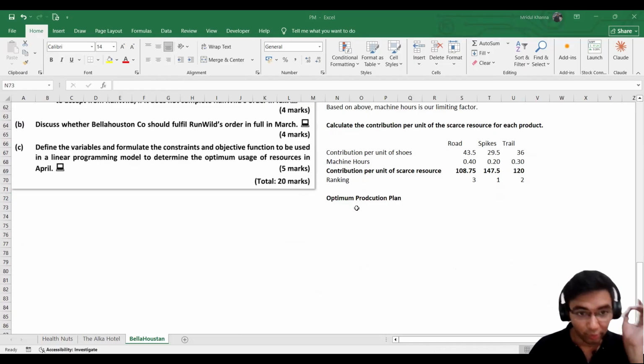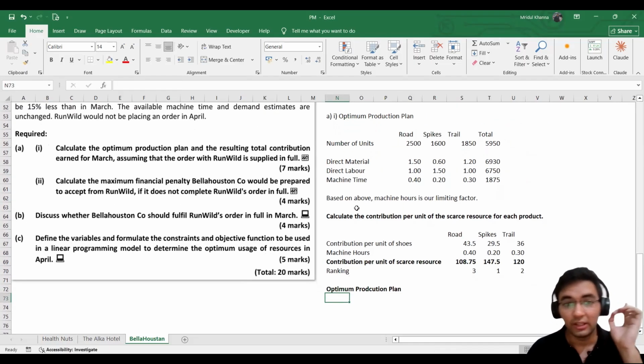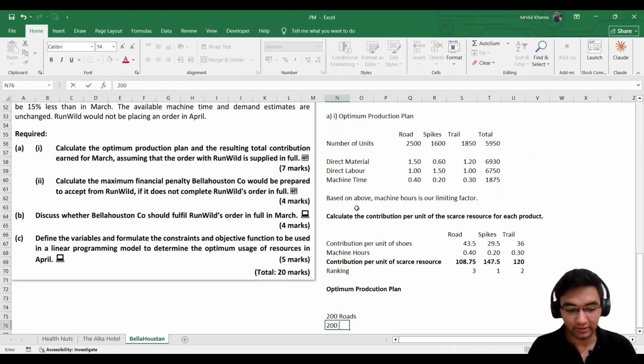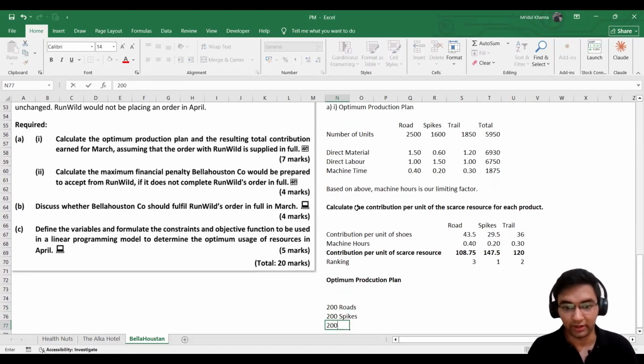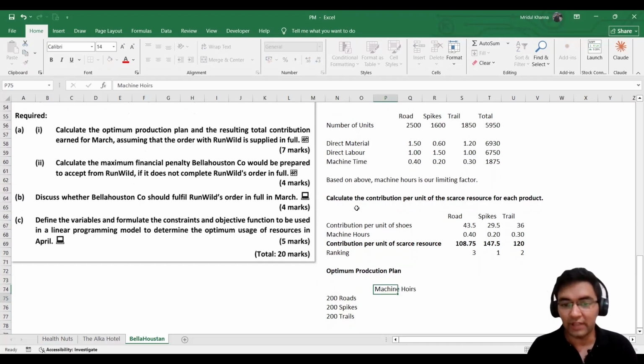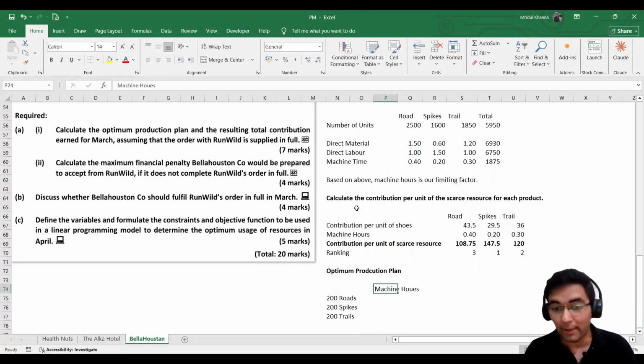So don't forget, our first priority is to fulfill the Run Wild's order. So 200 roads, 200 spikes, and 200 trails. What will be the next column? The next column would be the machine hours. Why? Because we have to keep in check how many machine hours these are using, so that there will be some balance remaining.